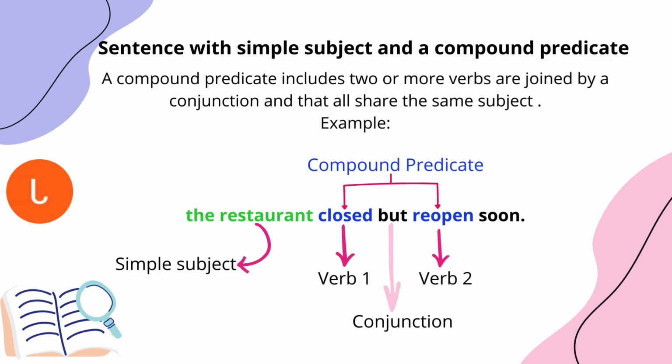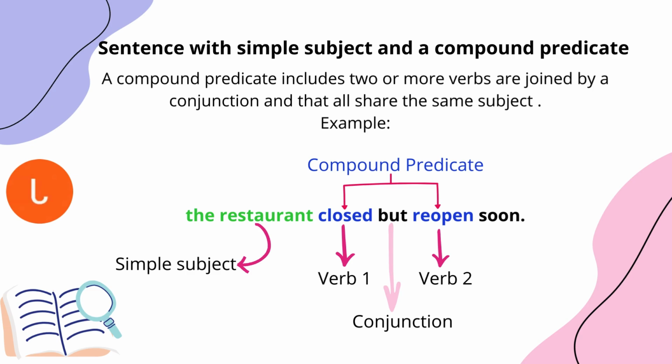We have others, for example, for, nor, but, or, yet. So we can use all these conjunctions, but depending on the context in the sentence, to create a compound predicate or a compound subject. We have several options of conjunctions that I mentioned before.